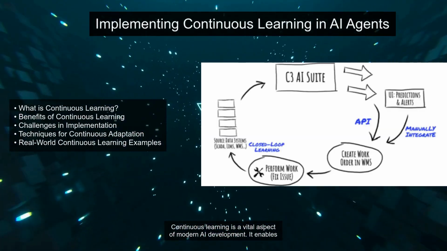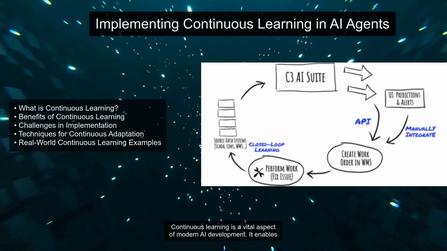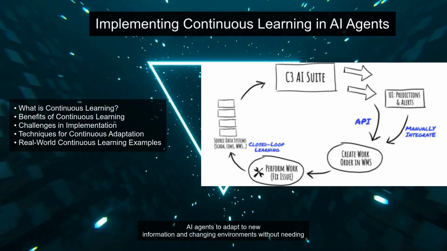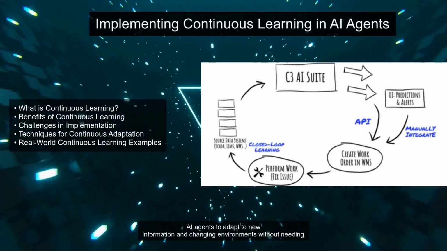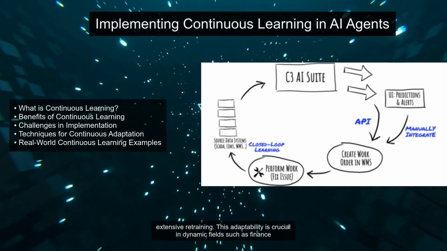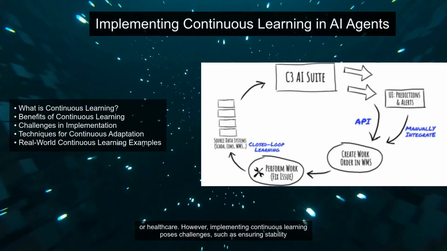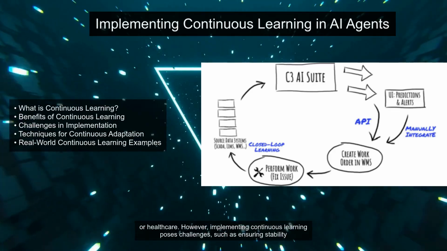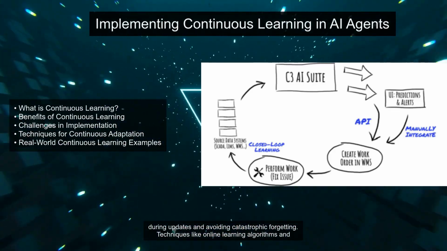Continuous learning is a vital aspect of modern AI development. It enables AI agents to adapt to new information and changing environments without needing extensive retraining. This adaptability is crucial in dynamic fields such as finance or healthcare. However, implementing continuous learning poses challenges, such as ensuring stability during updates and avoiding catastrophic forgetting.